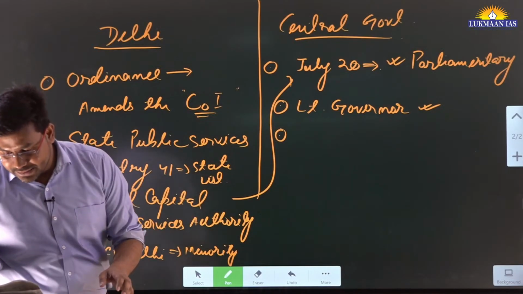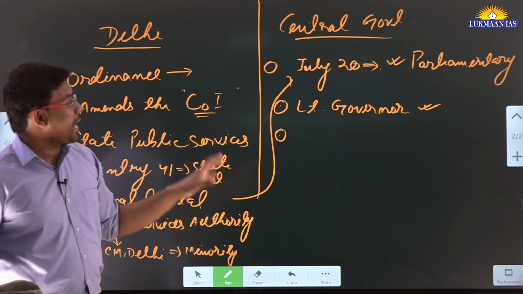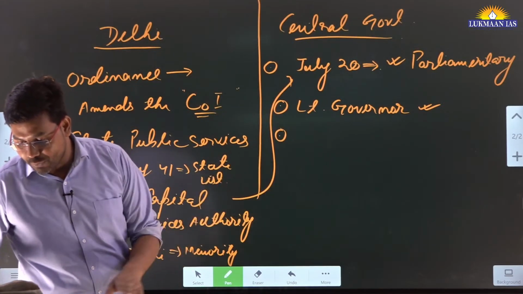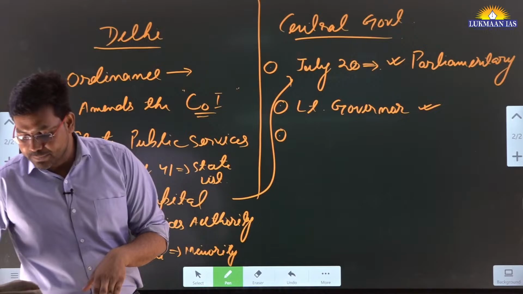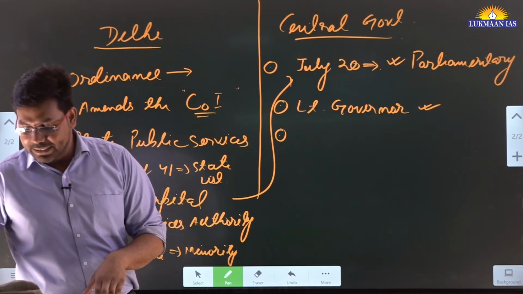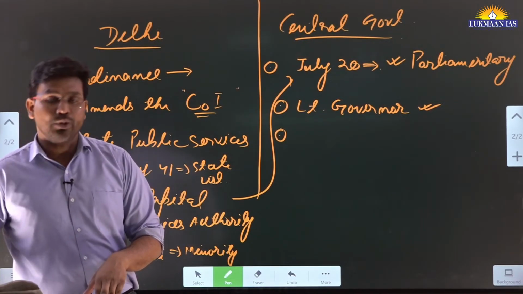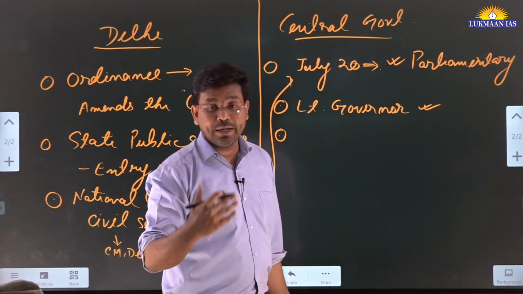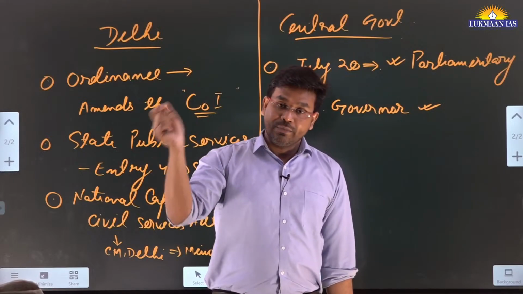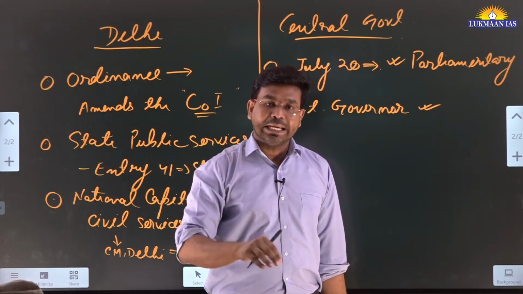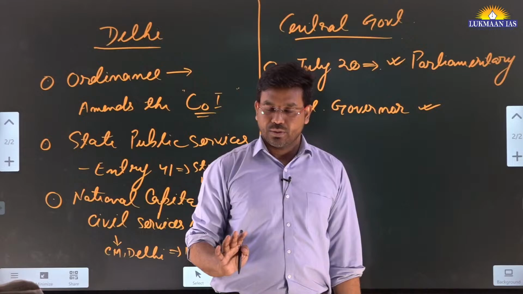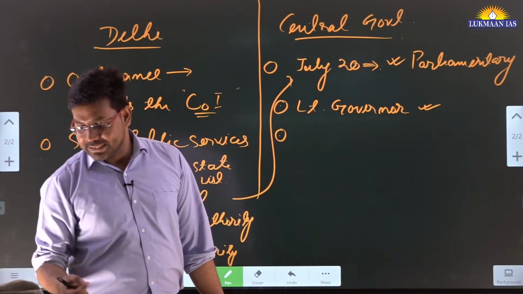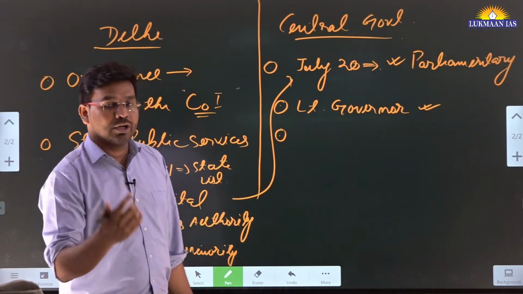And apart from this, the central government also says that the Parliament of India has overriding powers to make laws even on subjects regarding which the Legislative Assembly of Delhi would be competent. It says that the Parliament of India has the authority to make overriding laws even on those subjects on which the Delhi state legislative assembly has the authority to make laws.